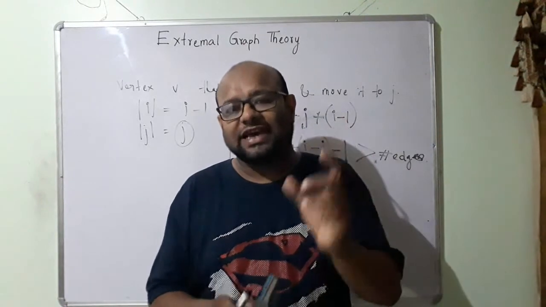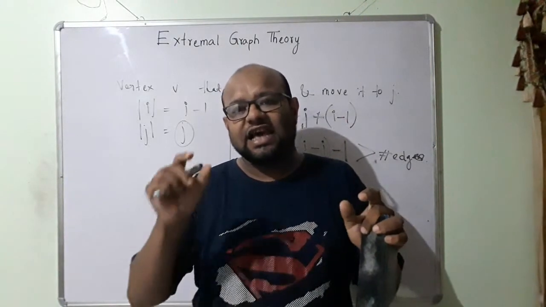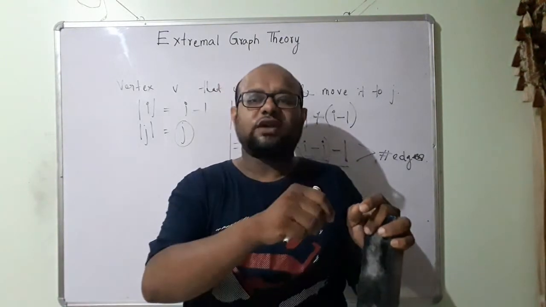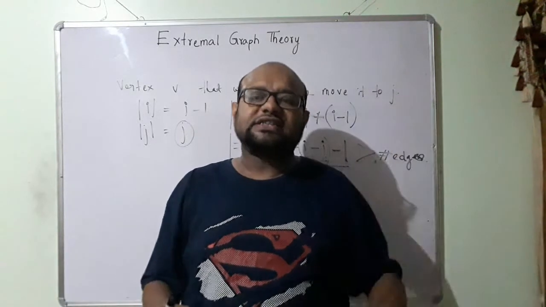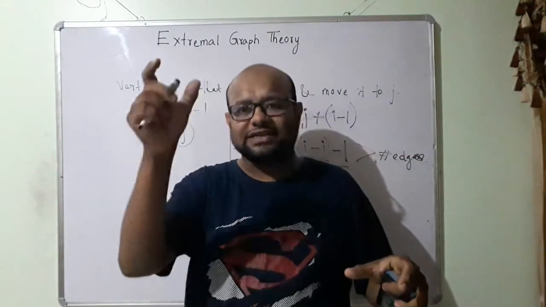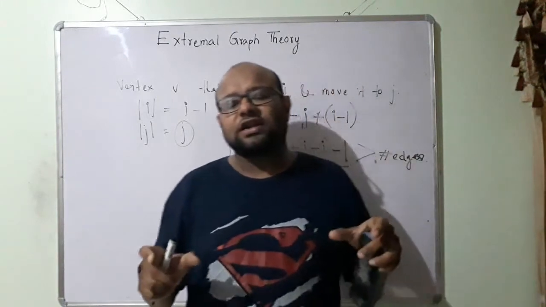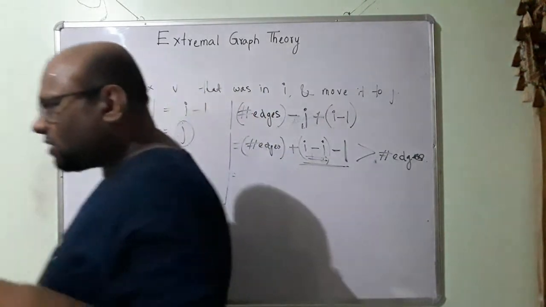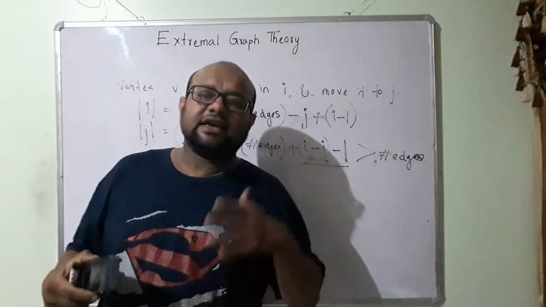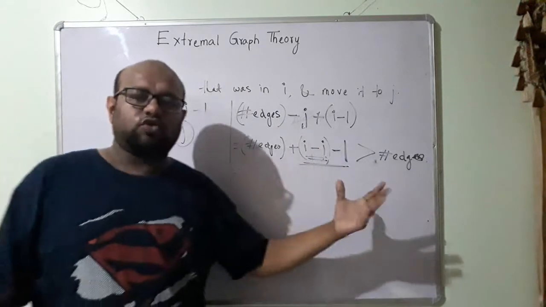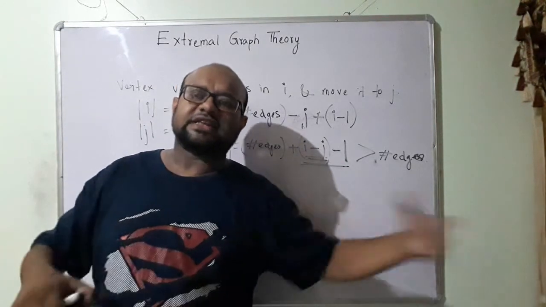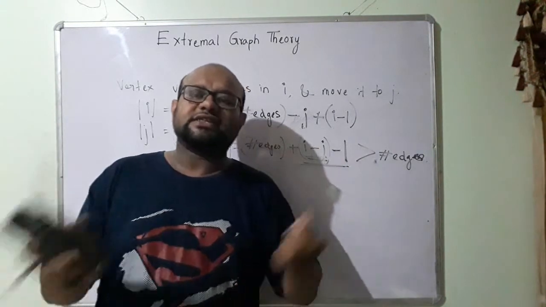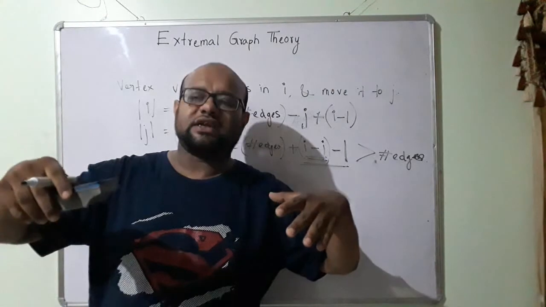If one set has I number of elements and the other set has I plus 1 number of elements, and I shift one vertex from the I plus 1 set, this is now going to be I plus 1 vertices and this is going to be I vertices. So the number of edges will stay the same. The point here is that if the difference is more than 1 in this r-parted graph, then we can make these changes. We can shift from the larger set to the smaller set, and then we can increase the number of edges.